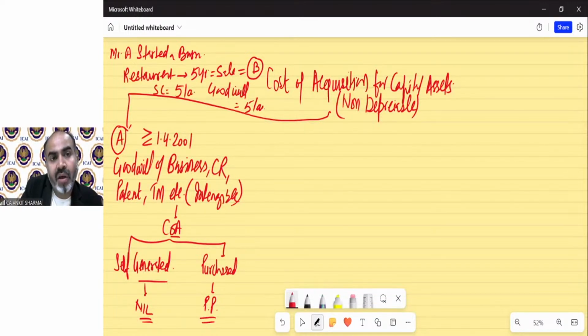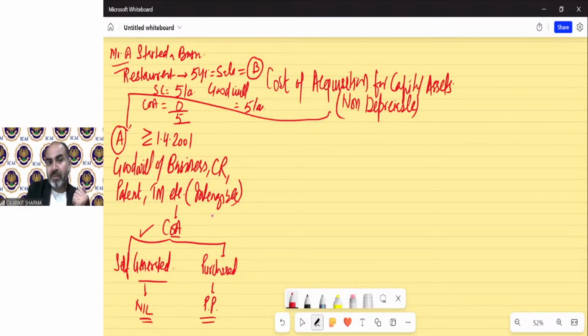But now, did Mr. A purchase this goodwill from someone or is it self-generated? Was this business started by Mr. A or was it purchased by Mr. A from someone else? In this scenario, it has been self-generated. So cost of acquisition of this goodwill will be 0. So full value will be capital gain. And because it is 5 years, it will be a long-term capital gain.